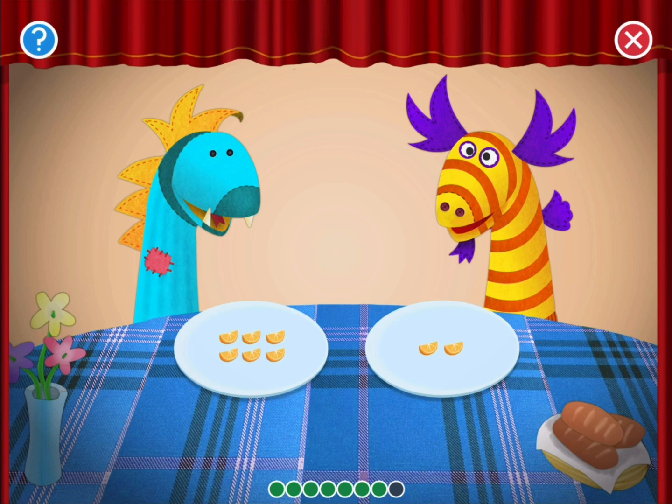The dragon puppets want the plate of orange slices with less. Tap the plate with less. Oops! That plate has more than the other one. Keep trying. The dragon puppets want the plate of orange slices with less. Tap the plate with less. Try this. That plate has less than the other one.